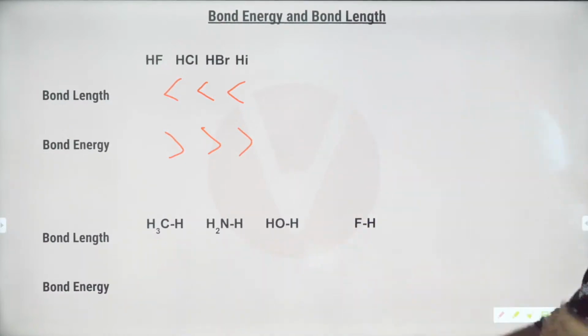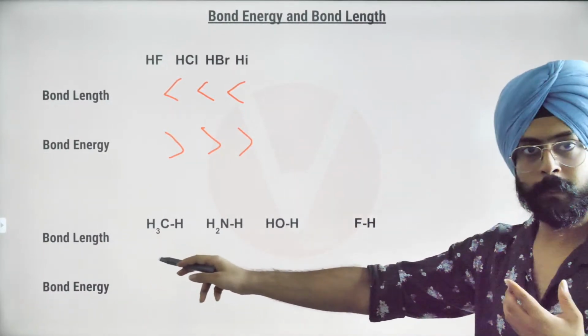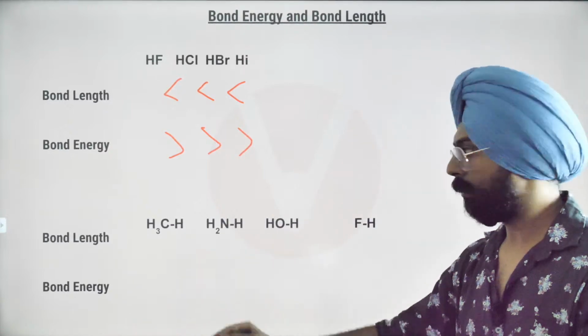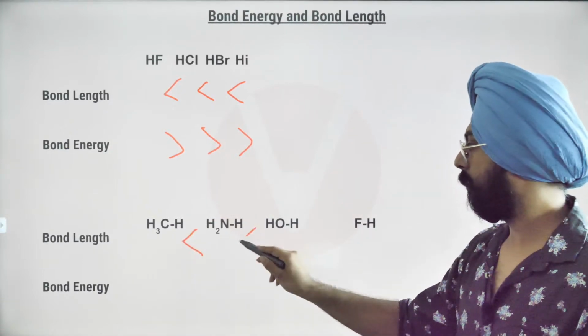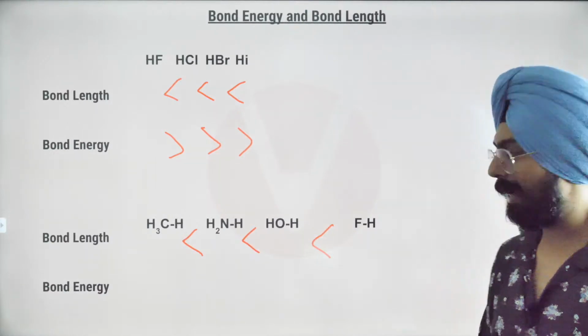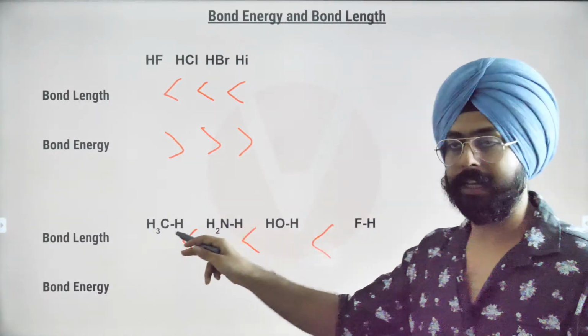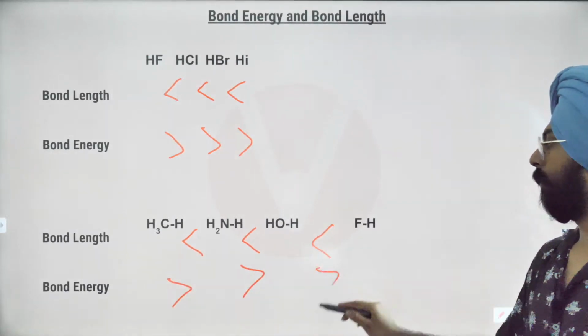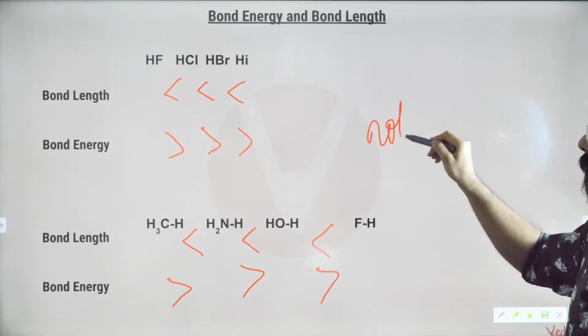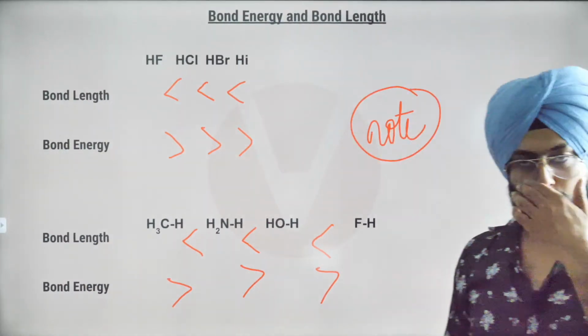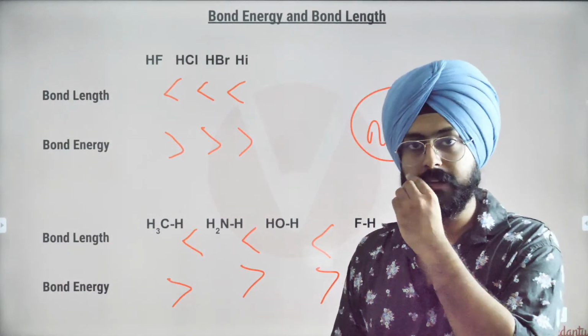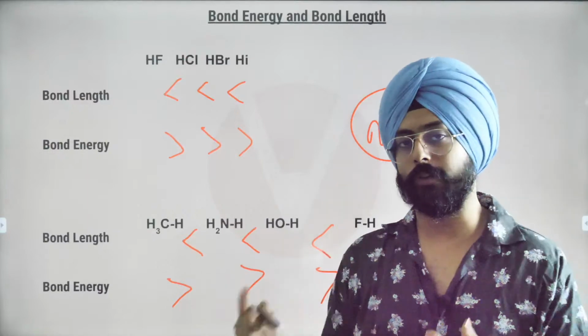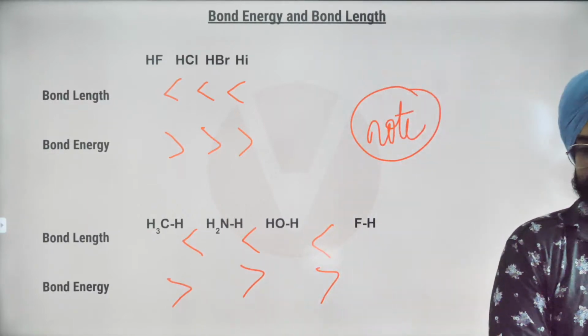Again, let's discuss over here. Bond length. Stronger bond, shorter length. Yes. Easier to break the HF bond compared to the CH4 bond. Bond energy. Please make sure you note this down. Very simple idea, and for all of you who have just joined the class, my dear friends, I have explained this logic on the previous page. ठीक है?